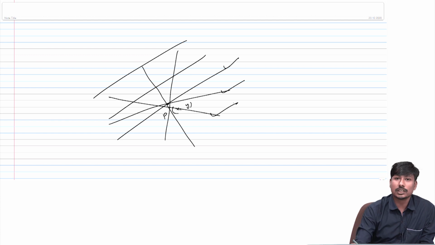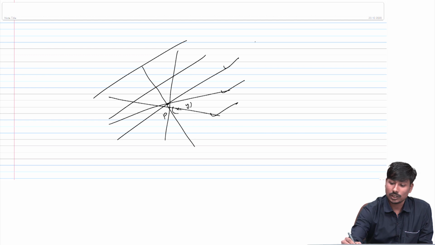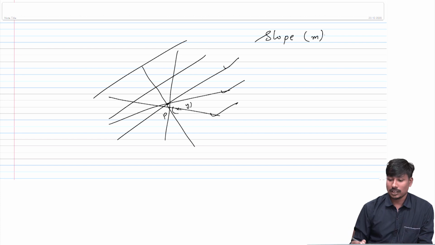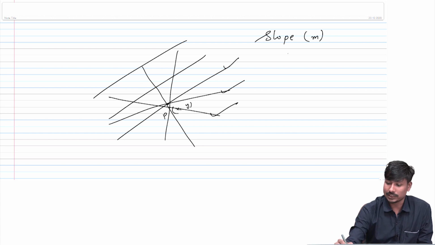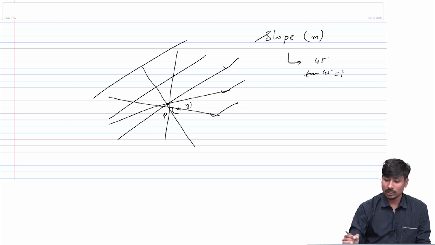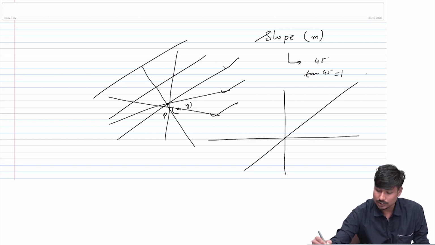For that purpose, we decided that if we have the slope of a line, which we usually denote by m in mathematics, then for example if I take a slope of 45 degrees, tan 45 will be 1. So the slope of the line is 1, and it will pass at this slope.